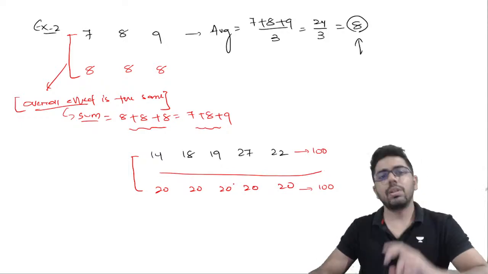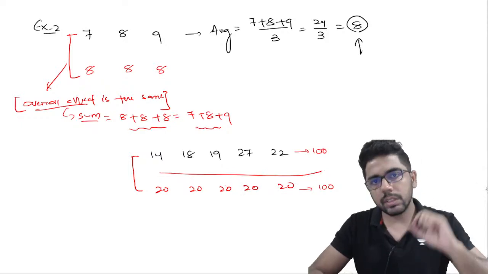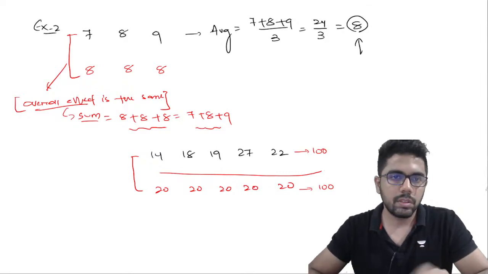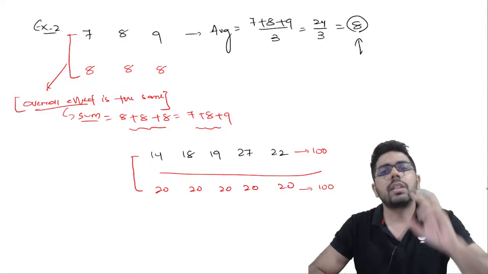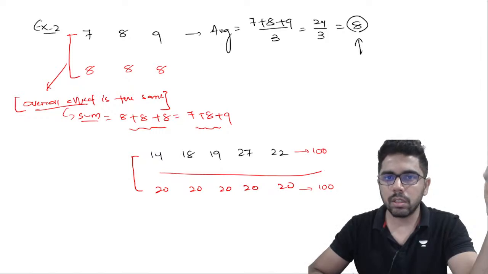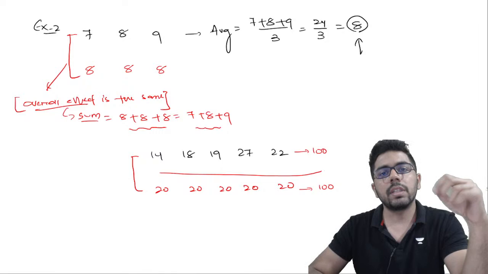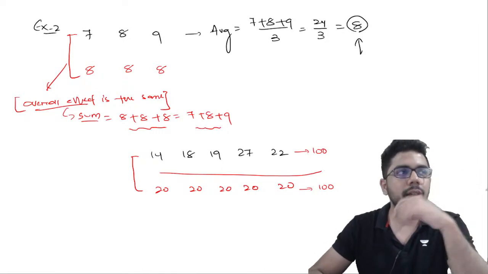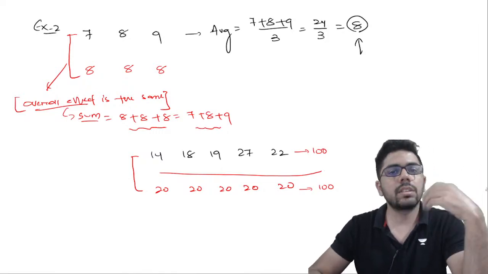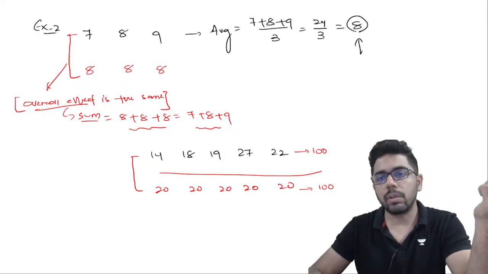Okay, so you can replace individual values with the average, keeping the overall effect the same. Another way to term it is that average is representative of the entire data. It is a measure of central tendency, so it represents the total data. So, answering the question, why should we calculate average?